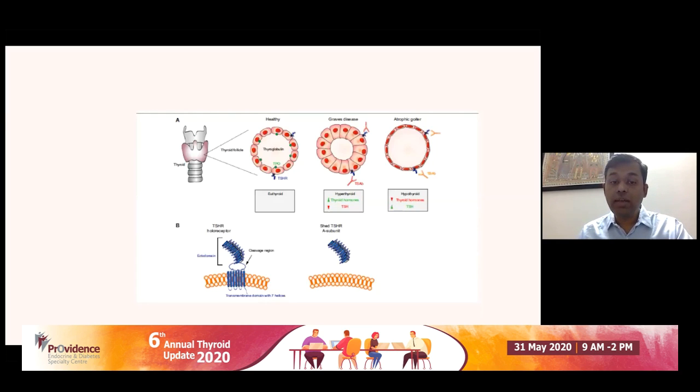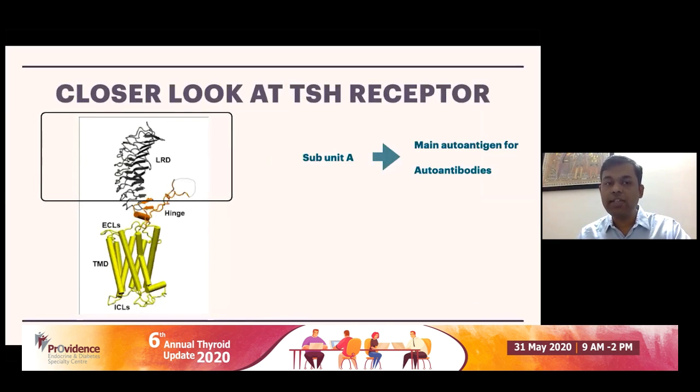So you can see here in panel B that the TSH receptor is shaped in the form of an extracellular portion, which is the A subunit, and then there is an intracellular portion as well, which has 7 transmembrane domains. Usually the extracellular TSH receptor subunit can get shed from the thyroid gland, and specific antibodies which bind to and activate this TSH receptor can easily be produced.